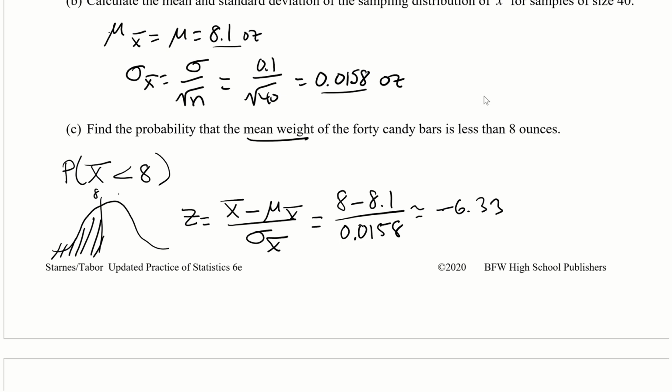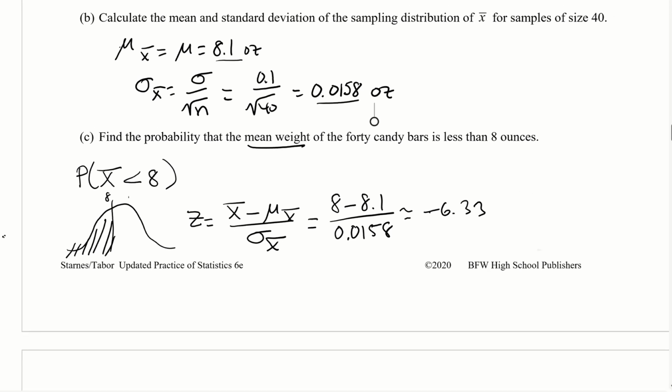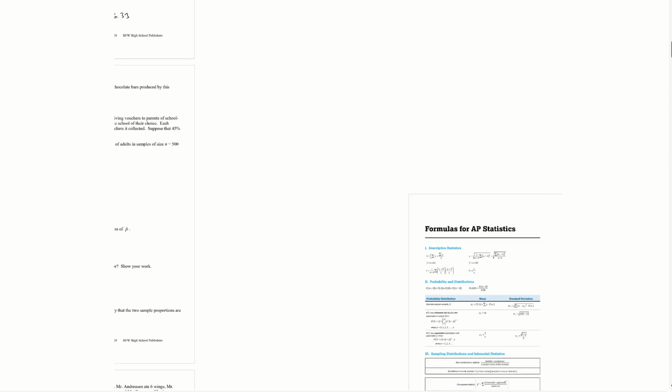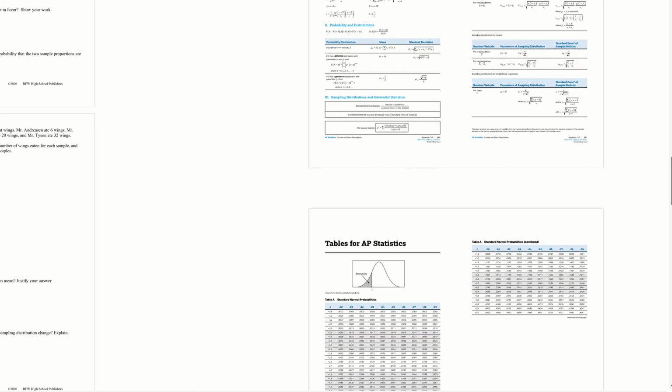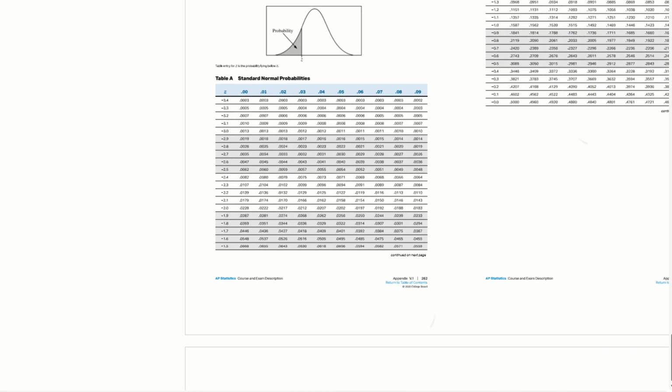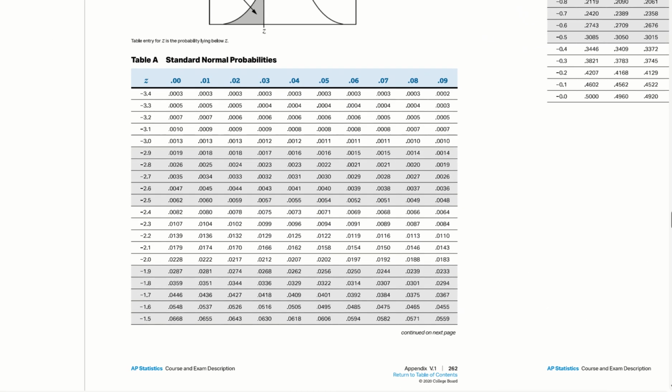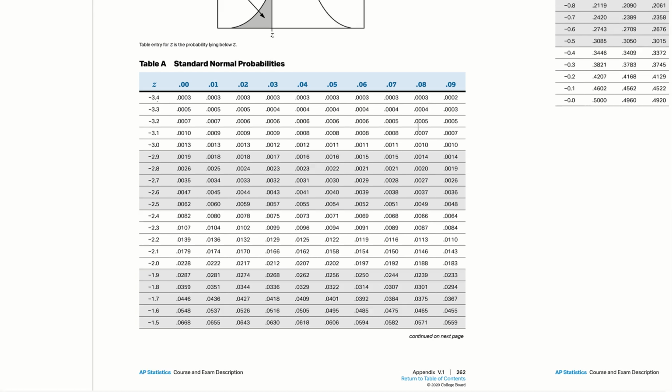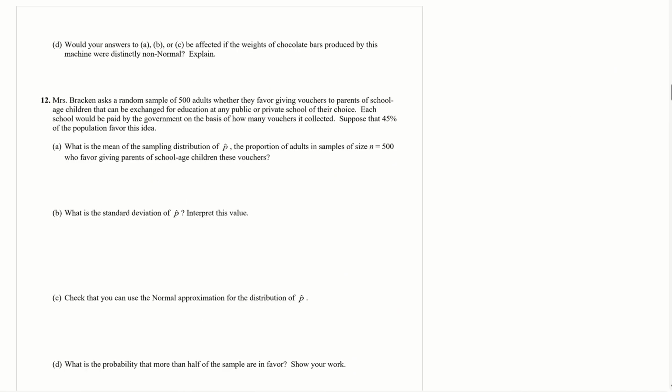So now, if you see a z-score that is that small, negative 6.33, that far on the left side, well, let's look in our table. Okay, so let's see what this looks like on our table. Notice that the smallest z-score that you have, the most negative that you have, is negative 3.49. But look how small that value is, 0.002. That means if you're past that point of negative 3.5, you're practically 0, okay? 0.000000, especially if you're negative 1.6 something, all right?